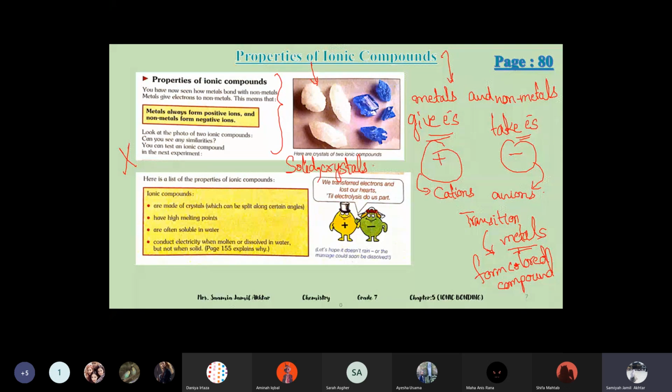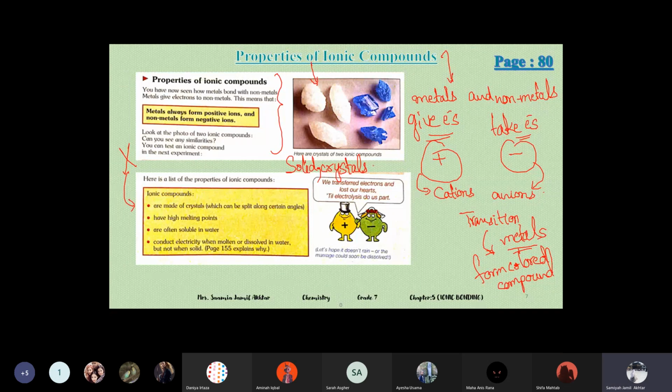All grade 7 teachers have decided that we will not teach it in this chapter. So it will not come in the assessments. Is this clear to you? Yes, teacher. Okay, so don't ask me again. This experiment is not included.